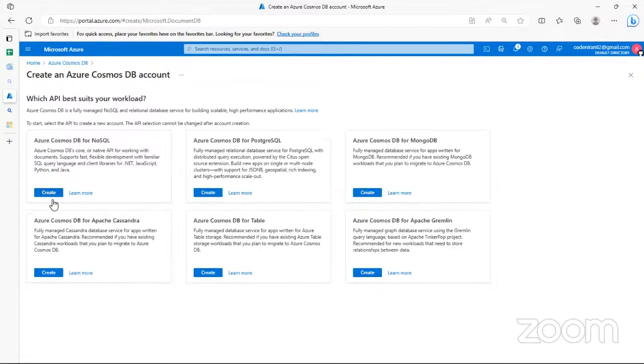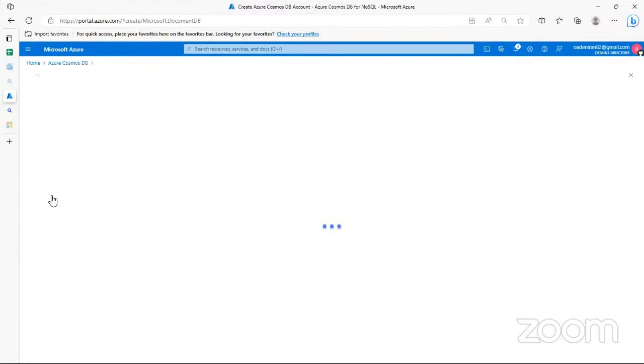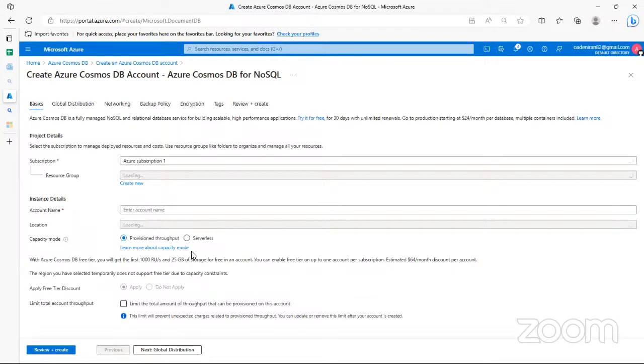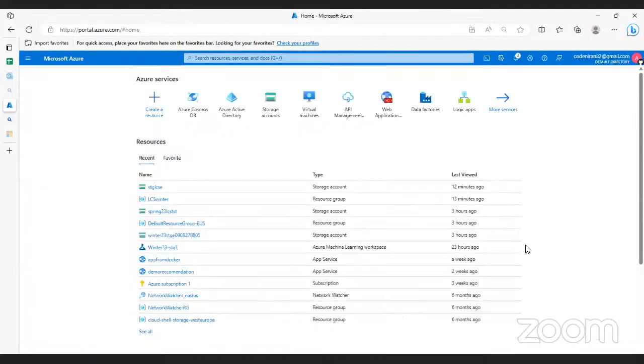So I will not be able to create any of this because the prices are way too high and stuff like that. You can see. So there's no way for me to create this. So these were stuff that I was trying to put in place before we had this session, but I was not able to do that.